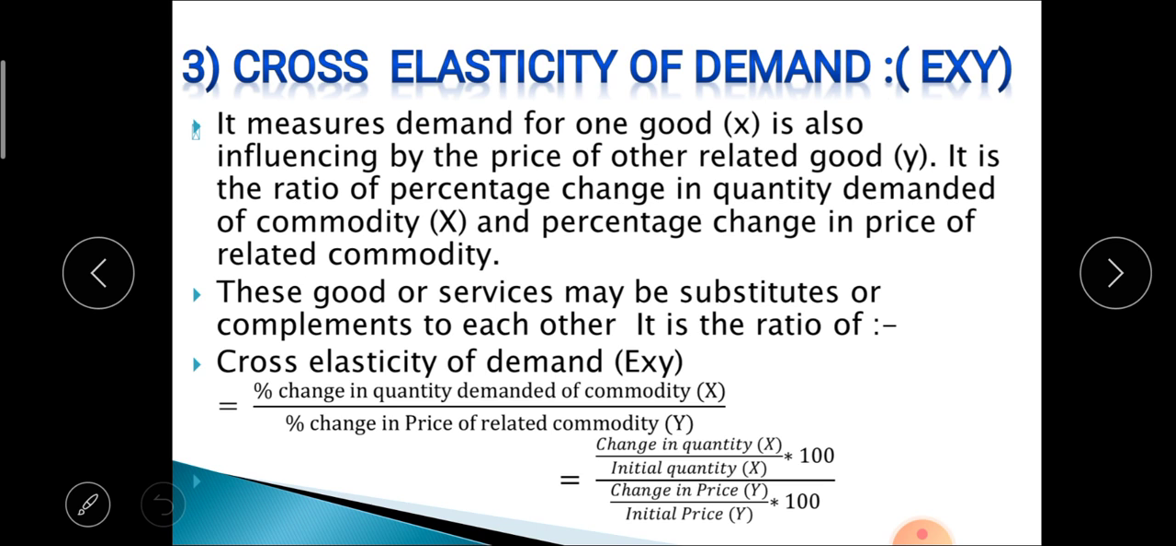The ratio of cross elasticity of demand is equal to percent change in quantity demanded of commodity X to the percent change in price of related commodity Y. So the formula is change in quantity of X divided by initial quantity of X multiplied by 100, divided by change in price of Y upon initial price of Y into 100. By using this formula, we can calculate the cross elasticity of demand.